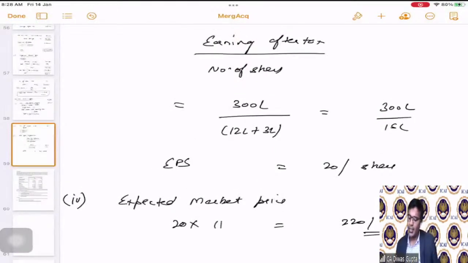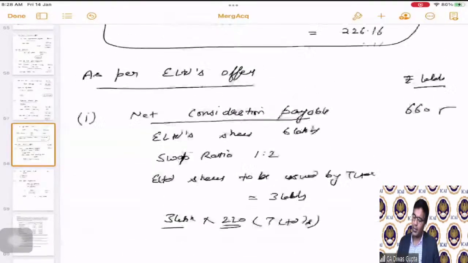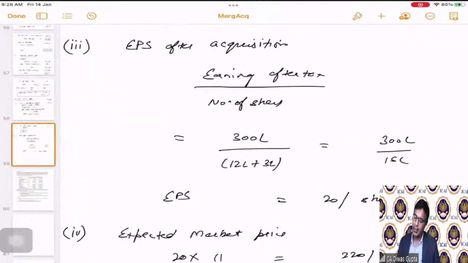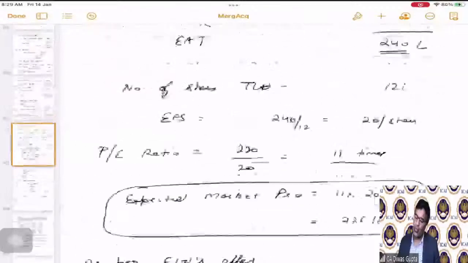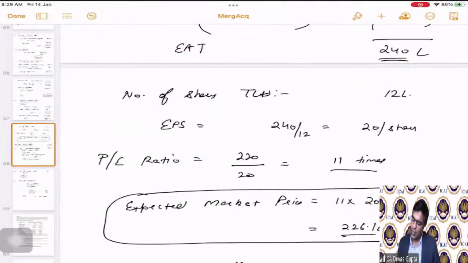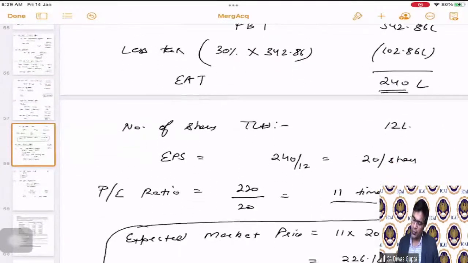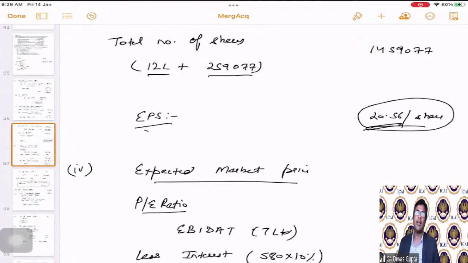Now, students, if you see and analyze the impact basis the T Limited's offer and the E Limited's offer, E Limited is actually asking for a higher consideration, and the EPS and the MPS are 20 and 220 compared to the MPS of 226 and EPS of 20.56.